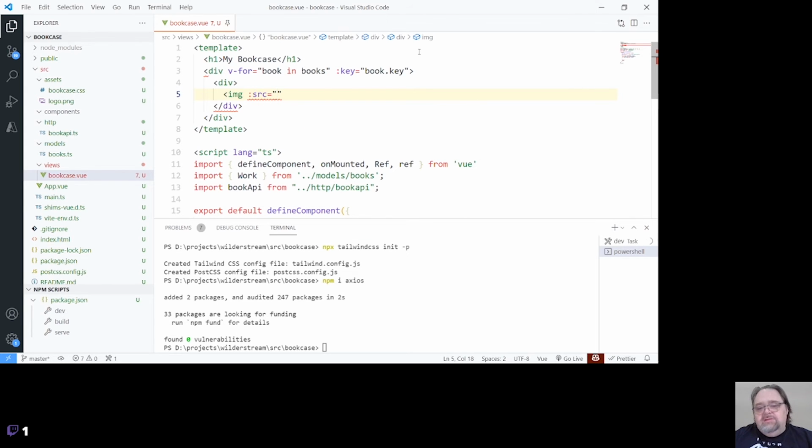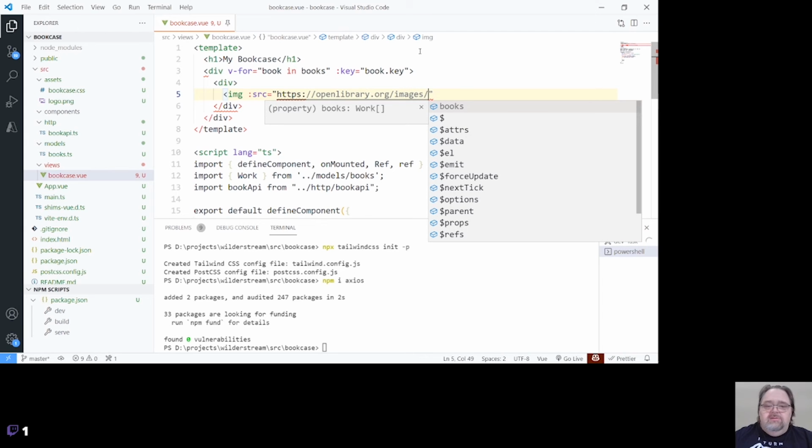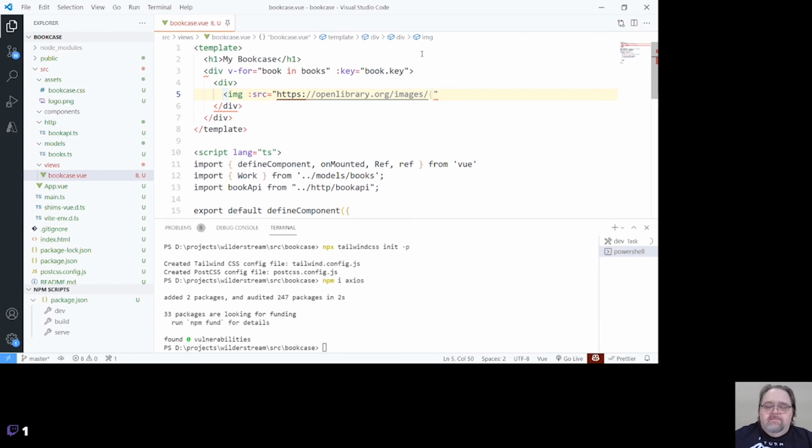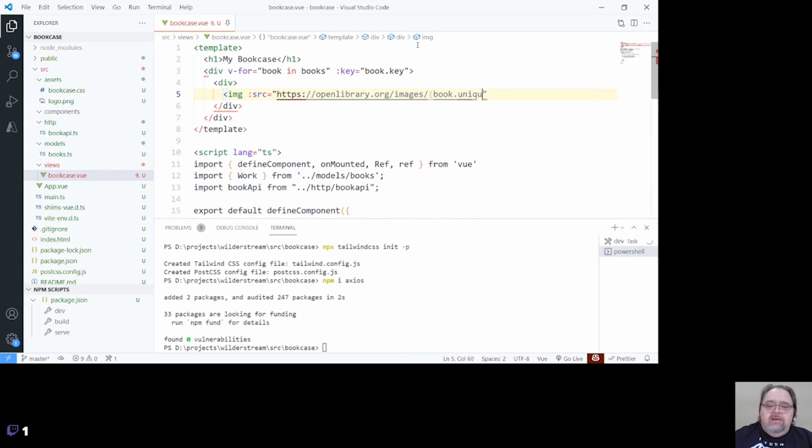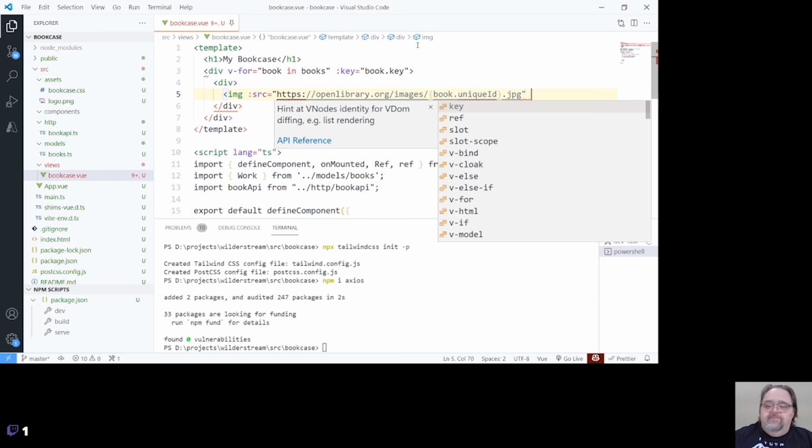And there is a format for the image that uses its ID. And I believe that's openlibrary.org images, book.unique ID. I'll actually look at that in a second. .jpg, I think that's right.